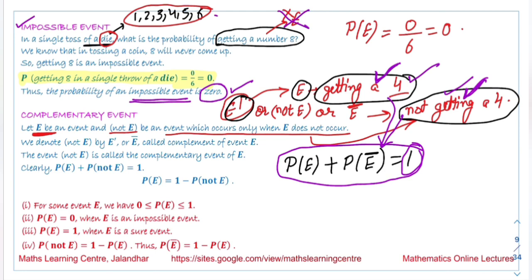So the probability of E, that is the probability of occurrence of an event, is equal to 1 minus the probability of non-occurrence of that event.